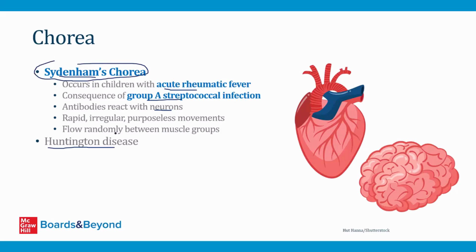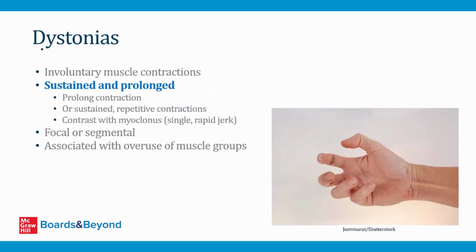So children who have this condition develop rapid, irregular, purposeless movements. They flow randomly between muscle groups. And the best way to understand this is to go to YouTube and search up Sydenham's chorea in rheumatic fever. You'll see videos of children who have this condition and they're moving their arms and legs in a sort of rhythmic way that flows from one side to the other, where one arm moves, then the other arm, then one leg, then the other.